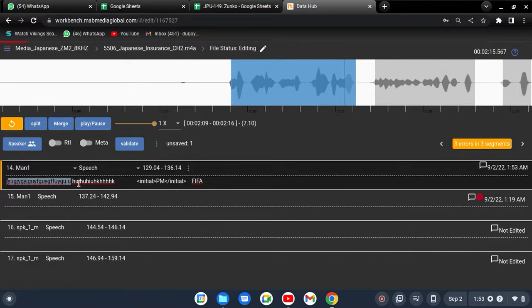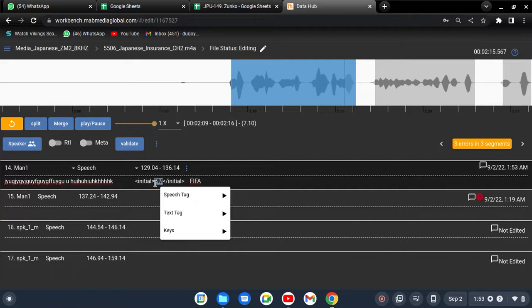So the machine will understand. Whenever the machine comes to this place, it will understand the person said Japanese, Japanese, Japanese, and after that the person said PM, but PM is an initial, because PM has a meaning, that's why you marked it as initial. So the machine will understand, oh okay, PM is a short form of a big word, a big meaning. This is a short word. That's the reason the transcriber marked it as an initial tag.